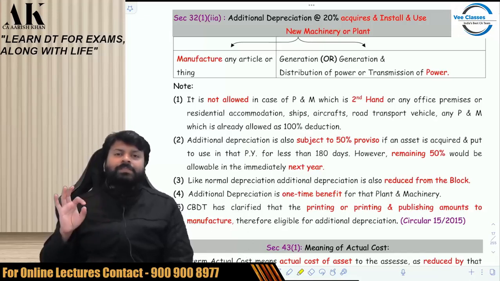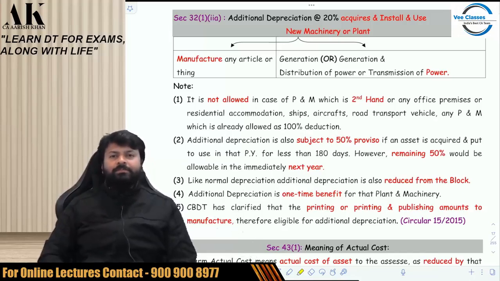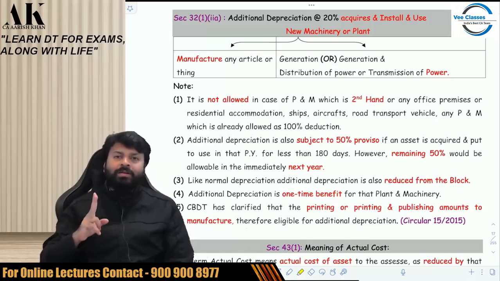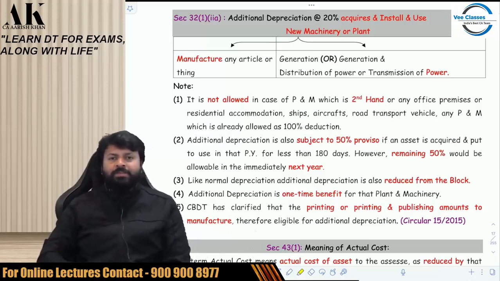So, the nature of business is manufacturer or power generation, power distribution, power transmission. What is the assessee supposed to do? The assessee is supposed to acquire, install and use new plant and machinery. He will get 20% additional depreciation. Sir, usage is also important? Yes. Use is important. If you just acquire and install and do not use, you will not get additional depreciation.